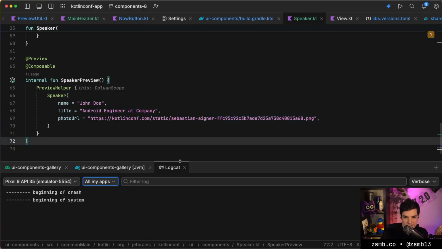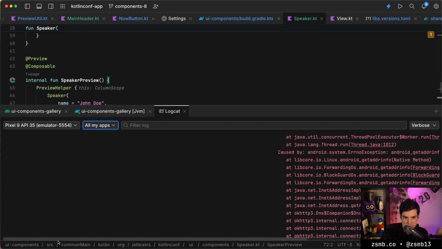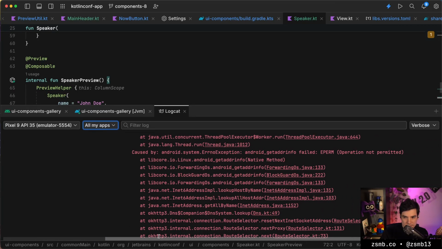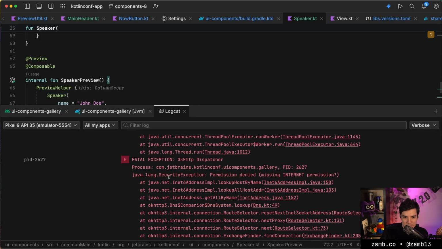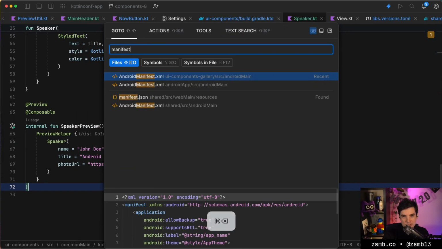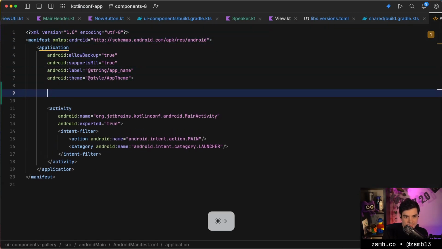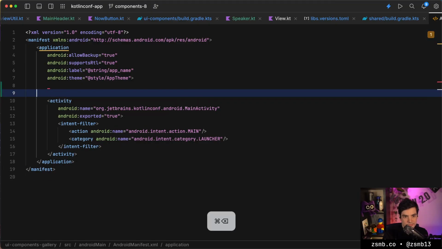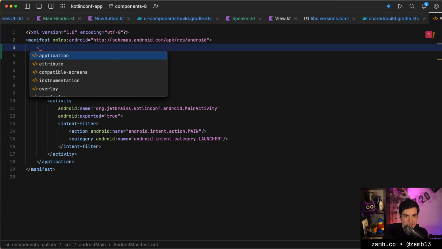And it crashes. Boom. Oh, check that out. It's the oldest problem in the book. Permission denied for Android. Okay then. Oh, wrong scope. So obviously we don't have an internet permission, because it wouldn't be funny if we didn't forget that.